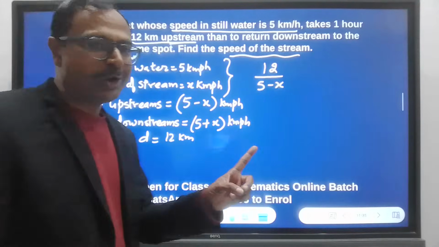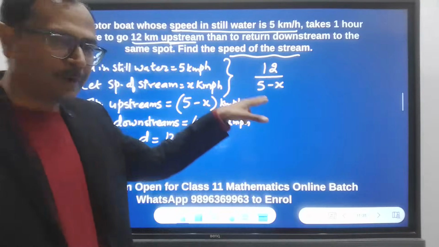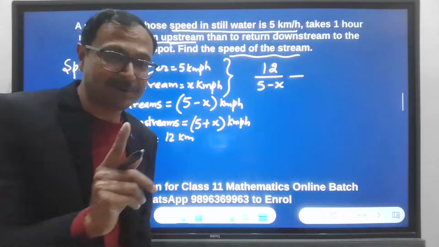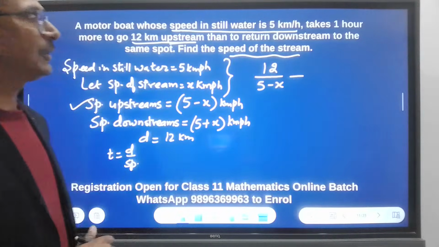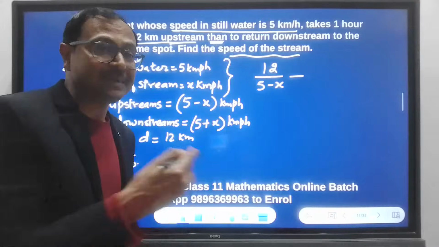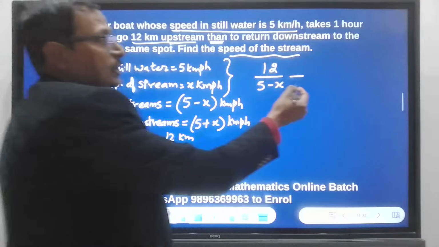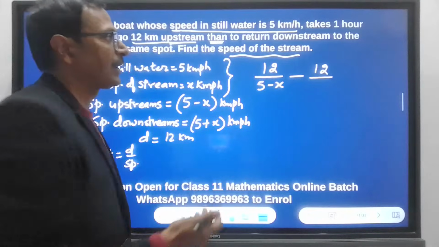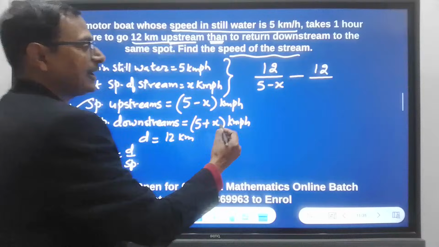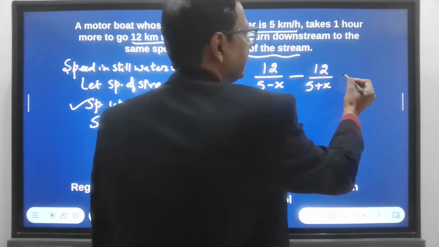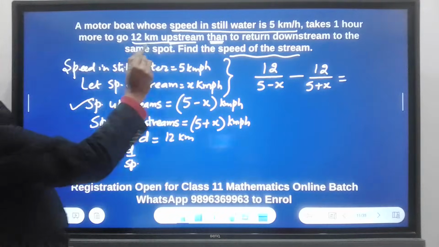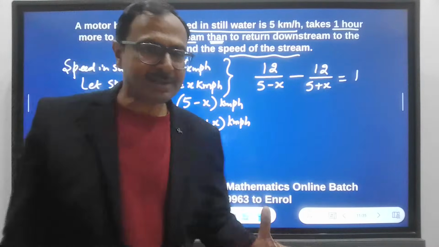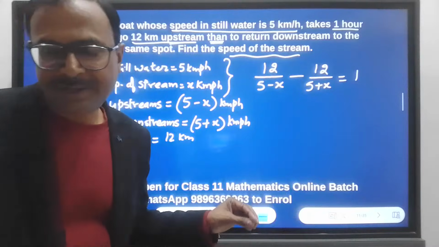This is the time taken to go 12 kilometers upstream, distance upon speed, minus, see, I told you comparative time is given, not total time, then return downstream. So distance is same. When you return from somewhere, you are traveling the same distance while coming back also. And downstream speed is 5 plus x, and this difference is given to you in the question as 1 hour. So we equate it to 1, and that's it. Formulation is done and you have the answer.